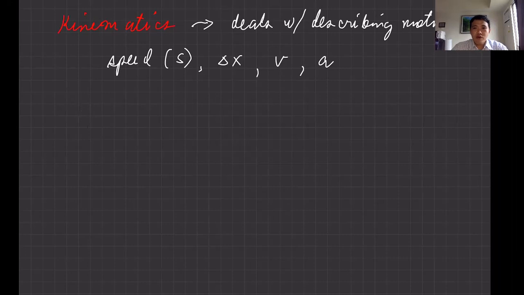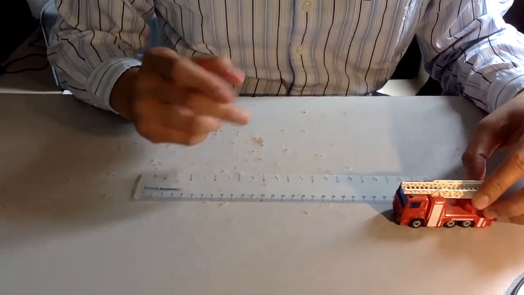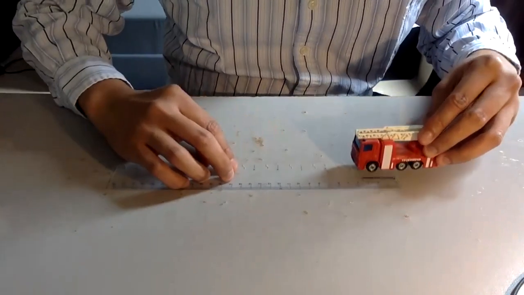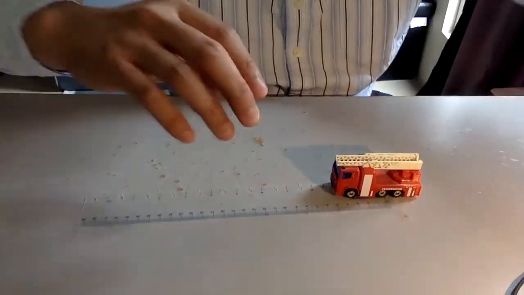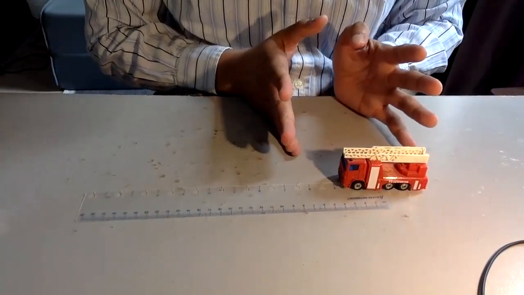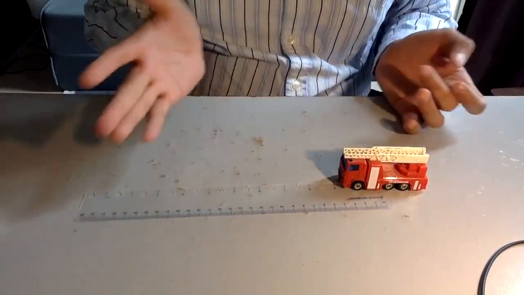Okay, so perhaps I'll show you a video or a demo. So here you have a fire truck, and let's say the fire truck starts at the 0 mark. So now it is at rest. So the velocity, the speed is 0.